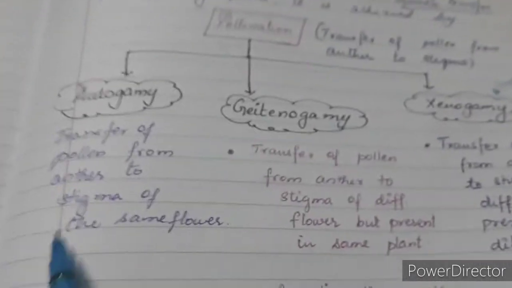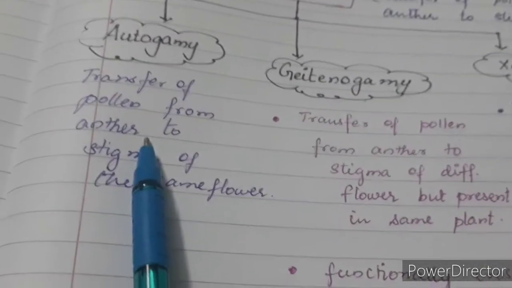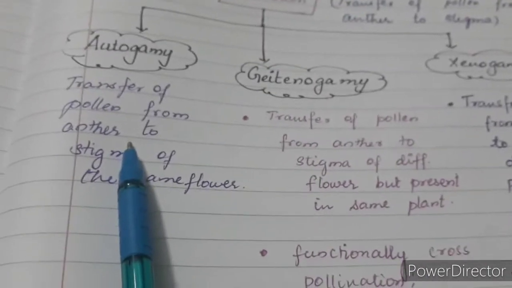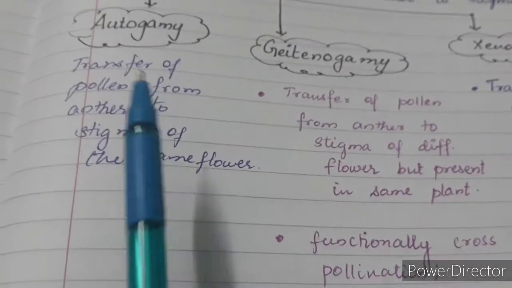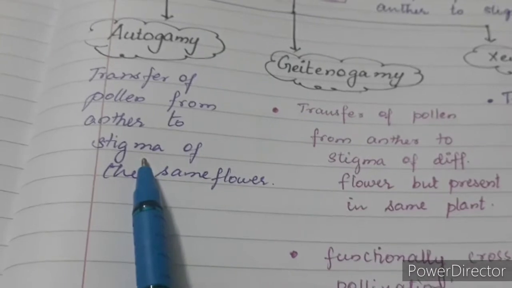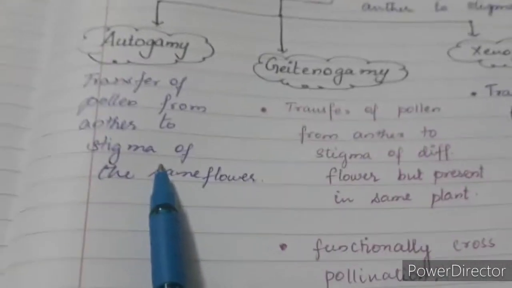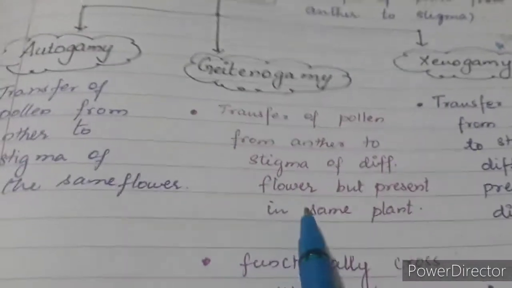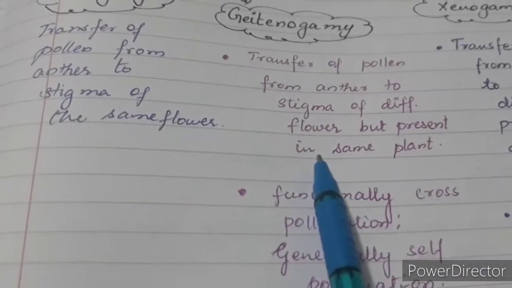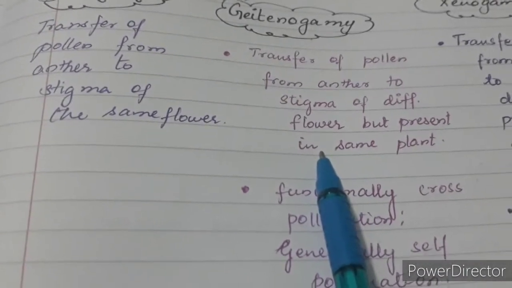Autogamy happens within the same flower, so there is no need for pollinating agents. As it is in the same flower, it is purely a self-pollination method. Geitonogamy happens within the same plant, from one flower to another flower.